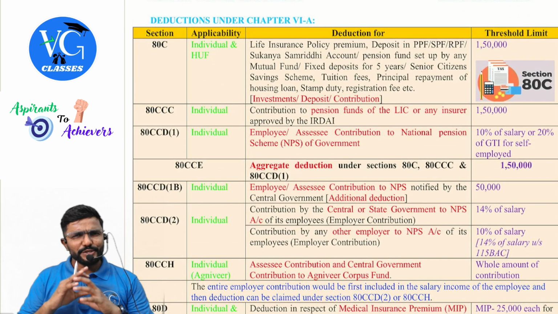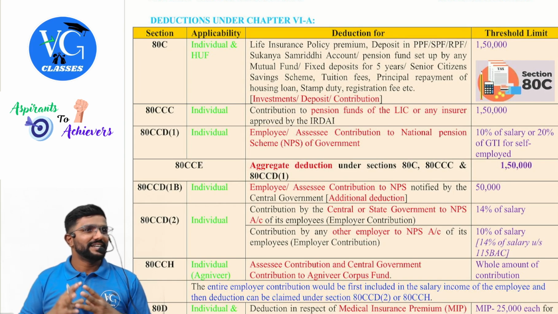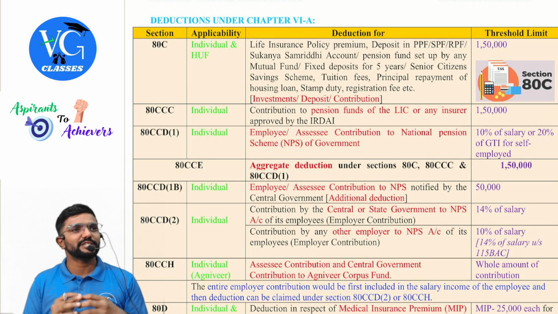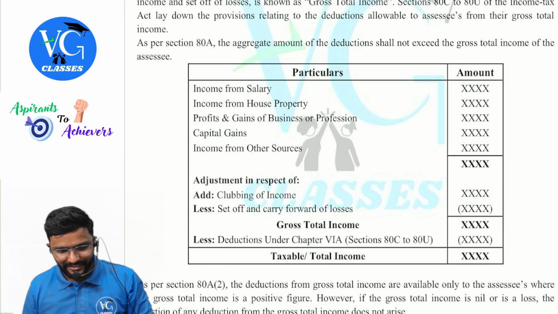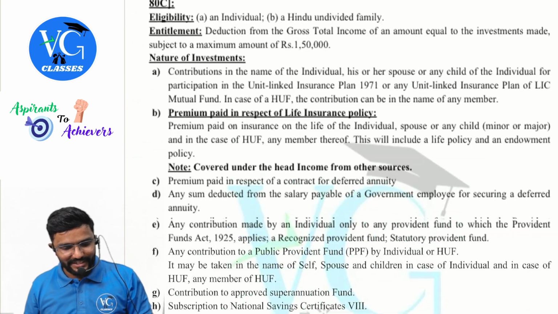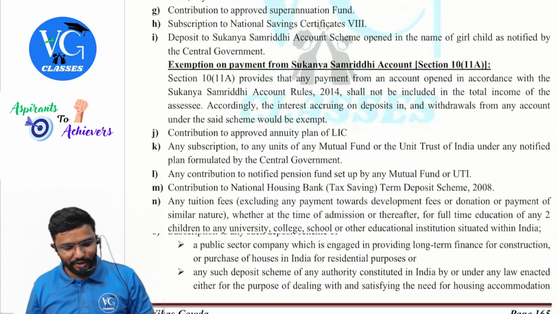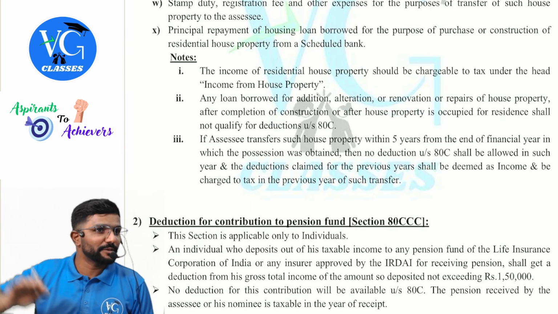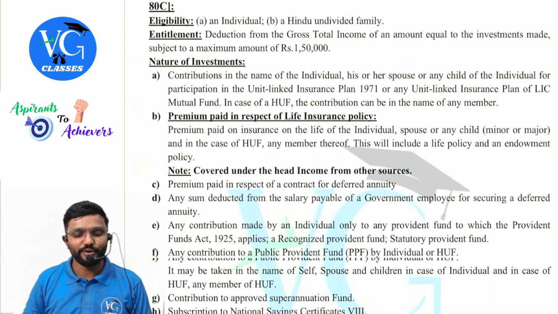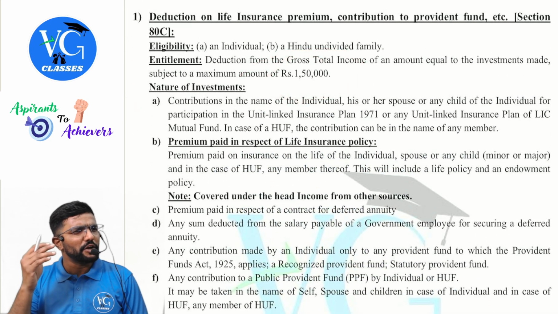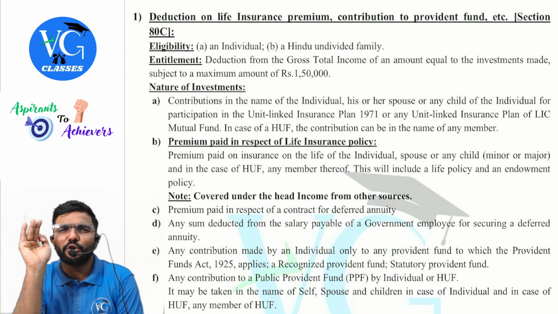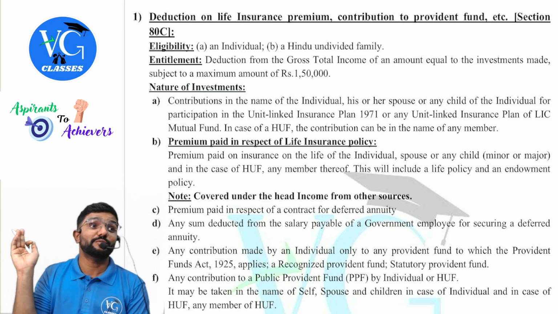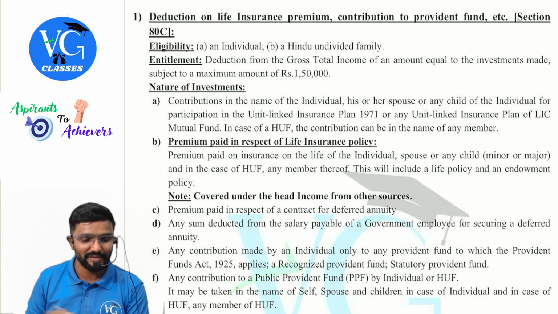Coming to sections, I have tried to simplify it as much as possible, guys. Deduction chapter is lengthy actually, but in your regular classes you would have learnt it in detail, especially 80C. Just a trailer. What all items are there, sir? See, 80C starts from here, A to X. All these items put together, maximum is how much? 1,50,000. There are a number of deductions available under section 80C. All that put together, how much maximum? 1,50,000. Then there is one more, 80CCE. One more super speed breaker is there, which we will see.